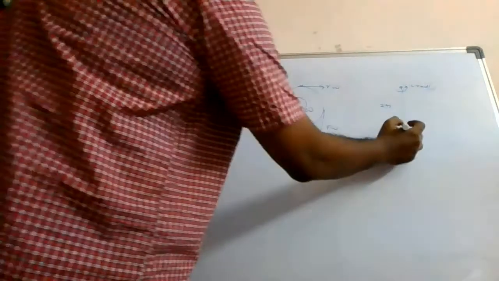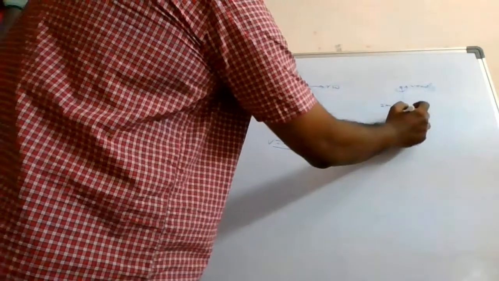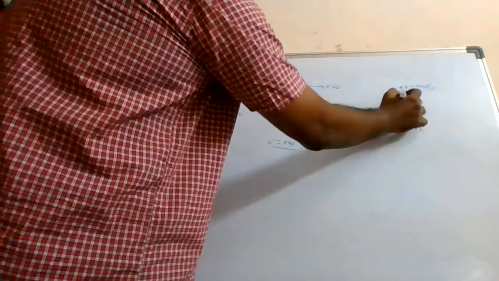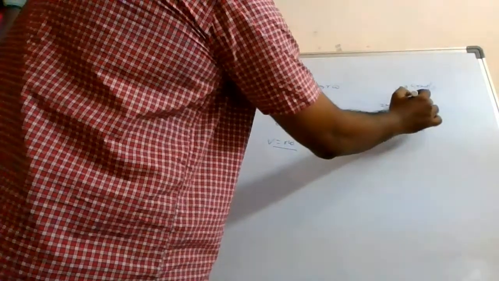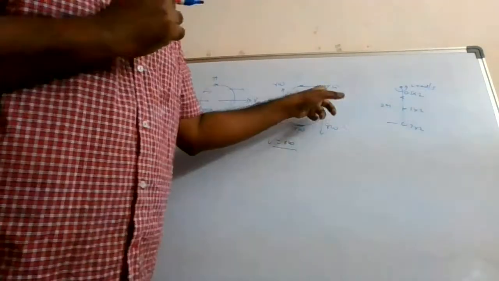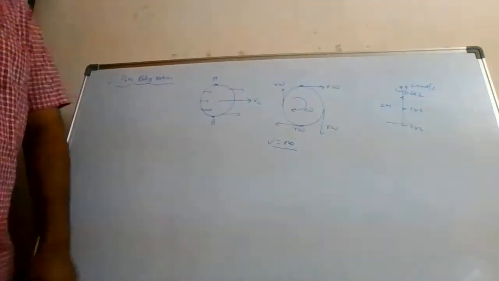Listen carefully. This point, it will be 2 into 2. This point, let us say it is 1 meter from here, it is 1 into 2. This point, if it is 0.5 meters from the center, it is 0.5 into 2. The linear speed is different at different points, but the angular speed is omega only.